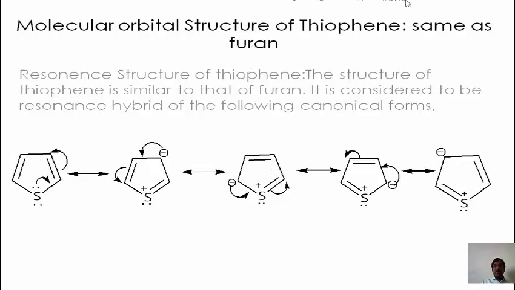The molecular orbital structure of thiophene is the same as that of furan. The only difference is that in furan an oxygen atom is present, while in thiophene a sulfur atom is present, which are in the same group in the periodic table. Then we will see the resonance structure of thiophene. This resonance structure is the same as that of furan.